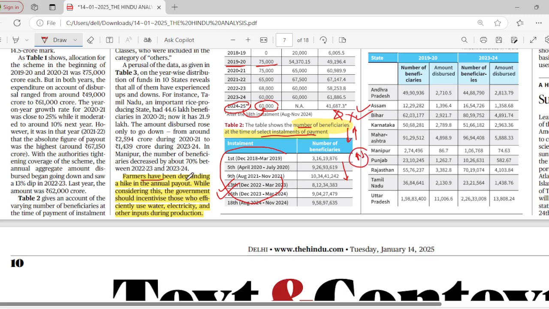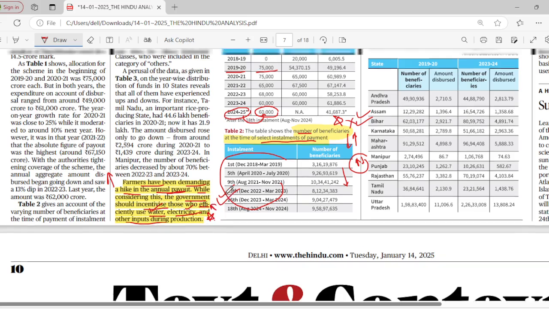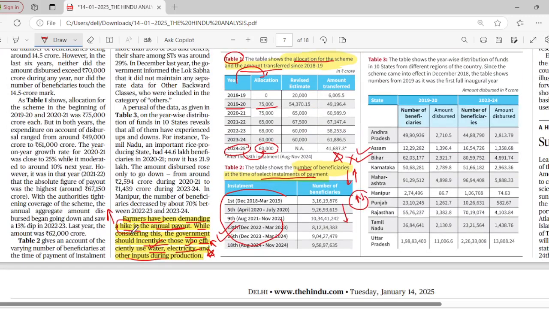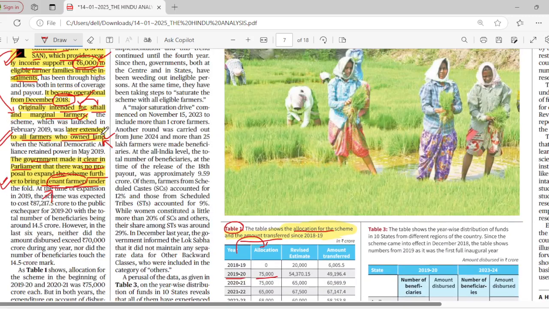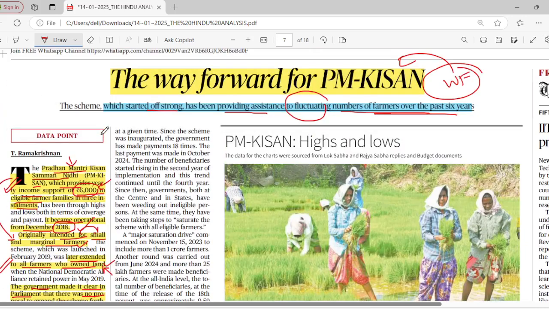Okay, farmers have been demanding a hike in their annual payout. They need incremental hikes on an annual basis. Okay, annual payment level. While considering this, the government should incentivize those who efficiently use water, electricity and other inputs during the production. The government should incentivize all those farmers who use water, electricity and other inputs during the production time. So they need a certain incremental hike in the annual payment so that their income will be increased, okay, and their lifestyle will be at a good level under this PM Kisan scheme.